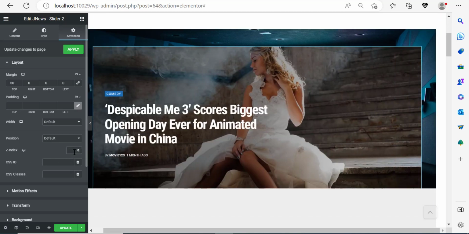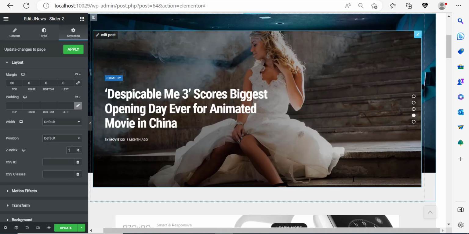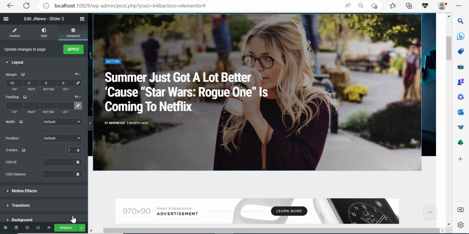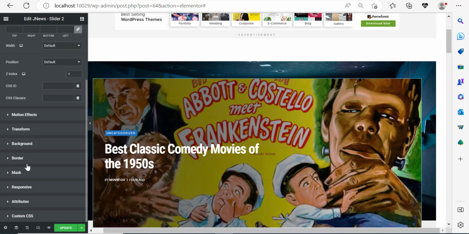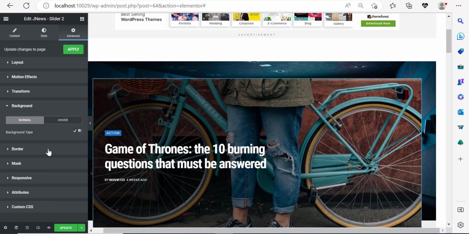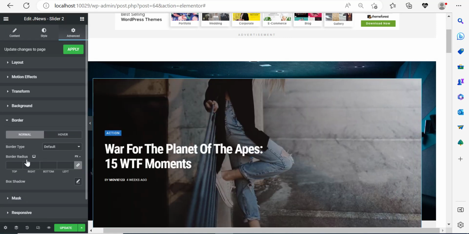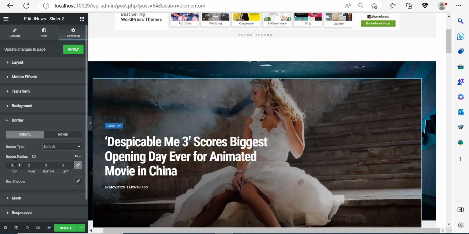Now for the Z index, I'm going to make it 1 because I want to show this to the front. I can even do some more stuff like going to advanced. I can go to background here and add some background stuff. I can add a border if I want to, maybe a border radius of 20.